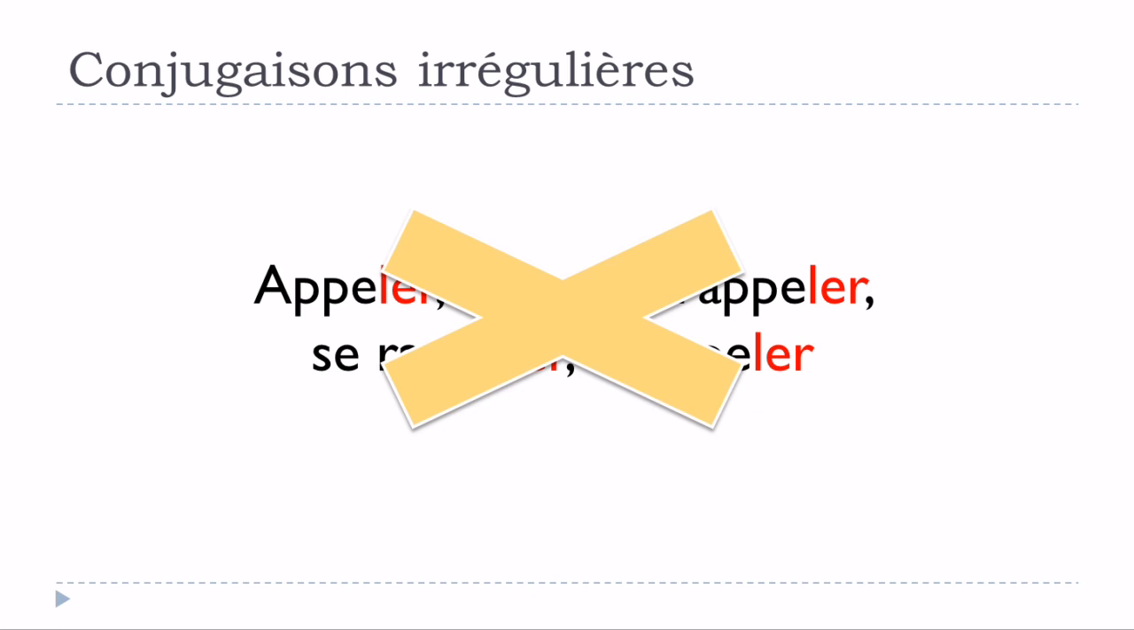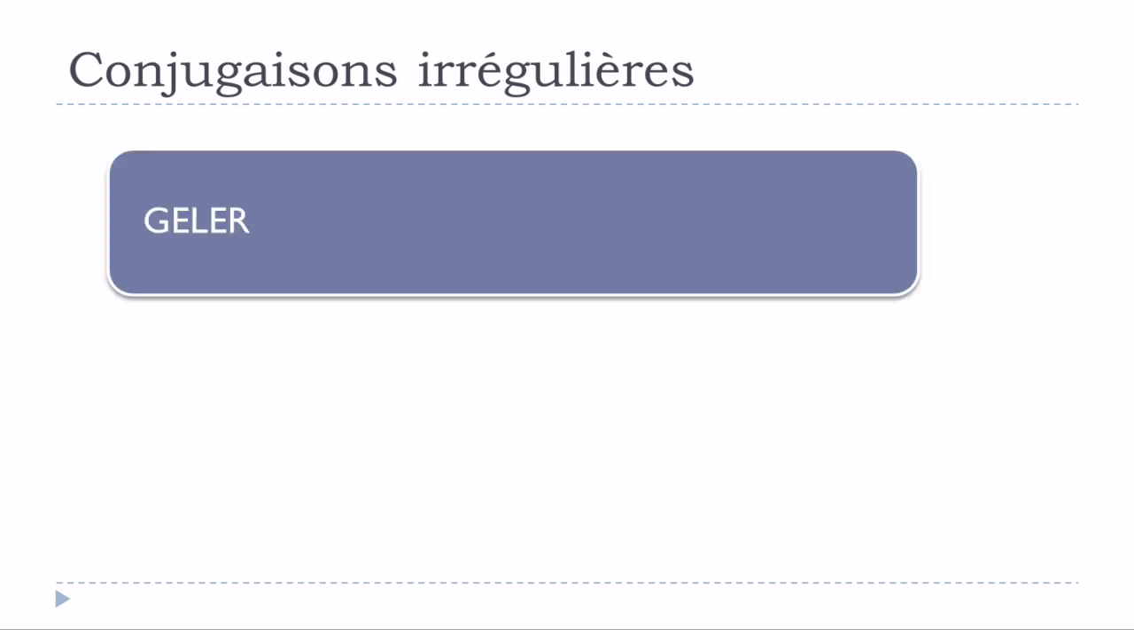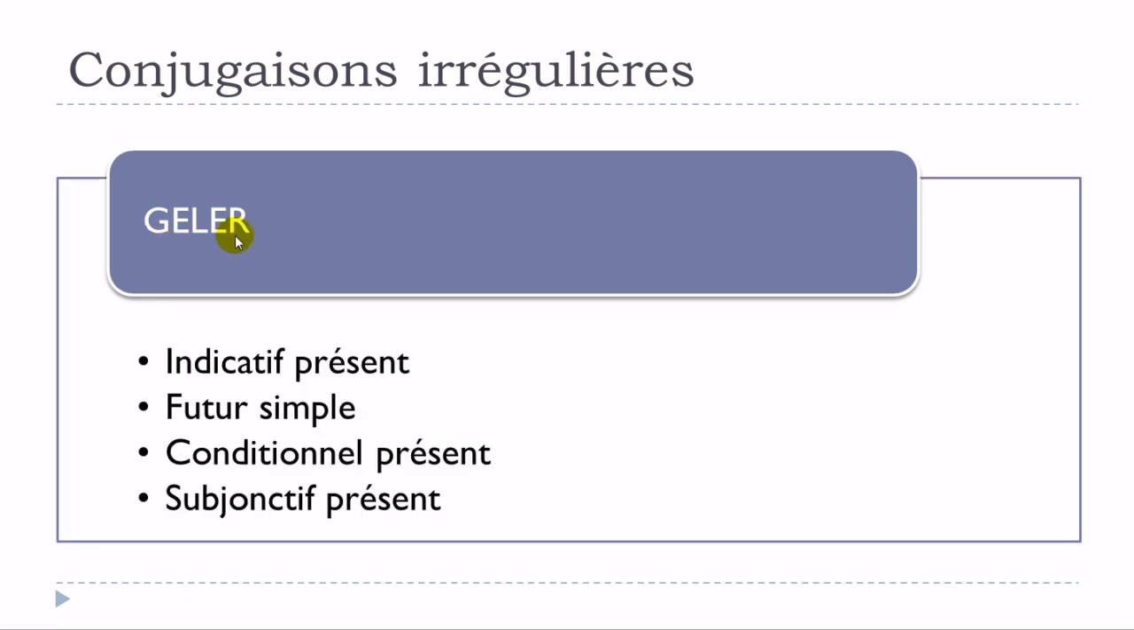Okay, so I will make a special video right after this one, and then we'll see how they are modified, because they are modified as well in a way, but they don't follow the rule that we'll see in this video. So I wanted to take this verb geler, to freeze, and we'll see that geler will be slightly modified, and it will concern the following tenses: indicatif présent, futur simple, conditionnel présent, and then subjonctif présent.